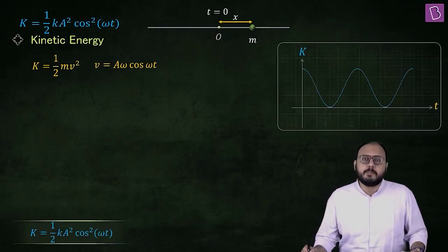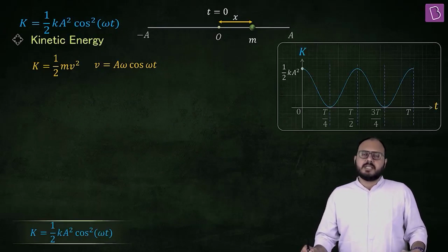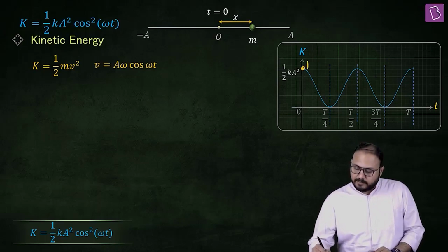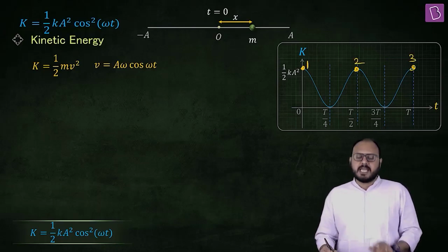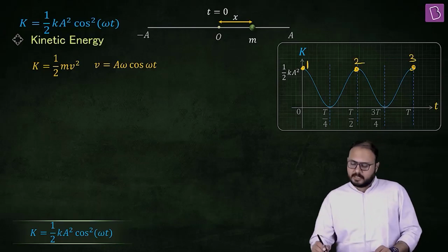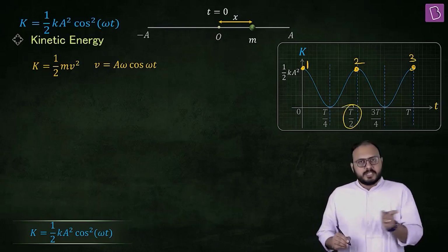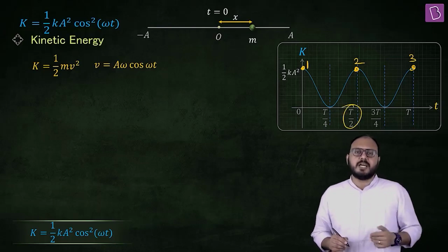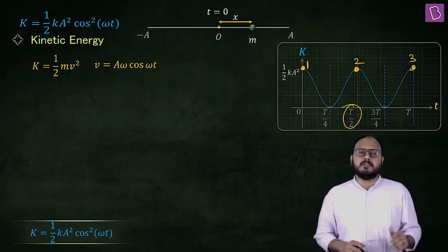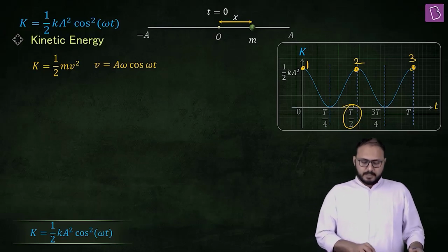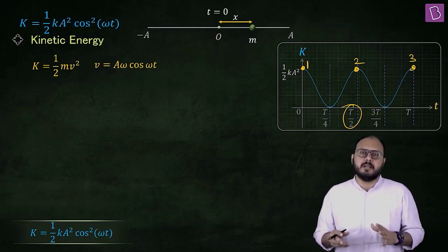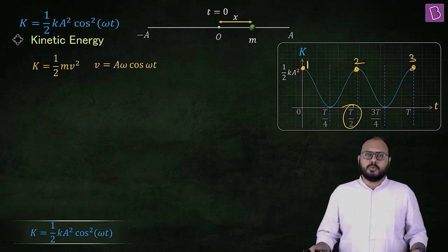If you do the same thing with time, the graph with time will come out to be shape-wise same. The most interesting thing is, again, the time period is T by 2. Watch, see? 1, 2, 3. Is the cycle between 1 and 2 repeated between 2 and 3 or not? Yes, sir. After how much time? T by 2. So if the displacement time period of SHM is T, then kinetic energy and potential energy vary with time with half the time period, or double the frequency. Is this okay? I am not going to spend time on this one because what I wanted to convey here, I have already conveyed before.